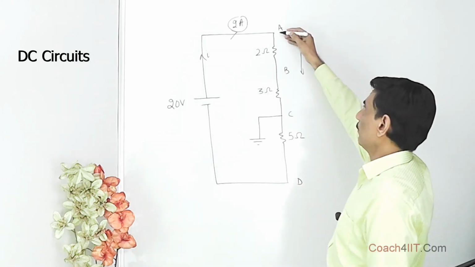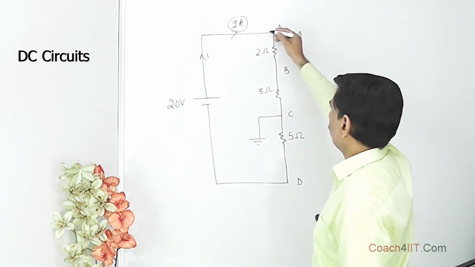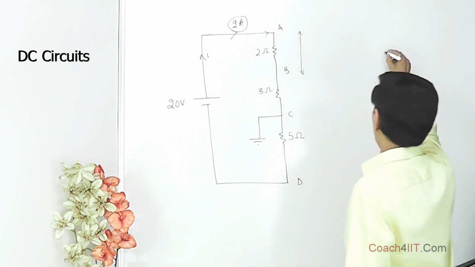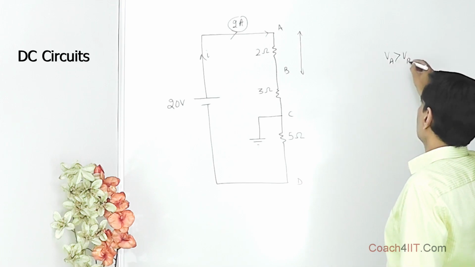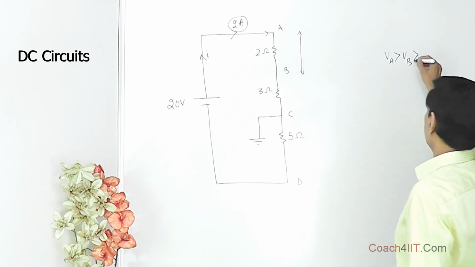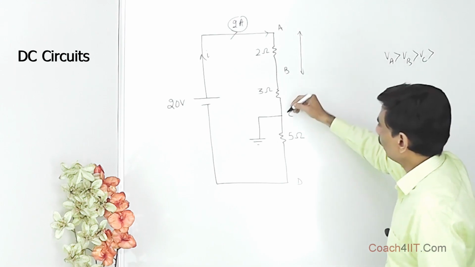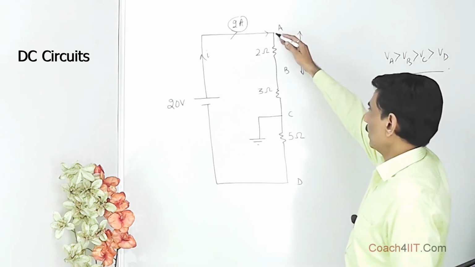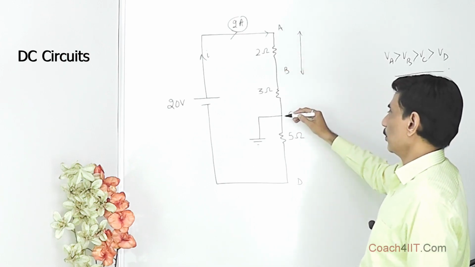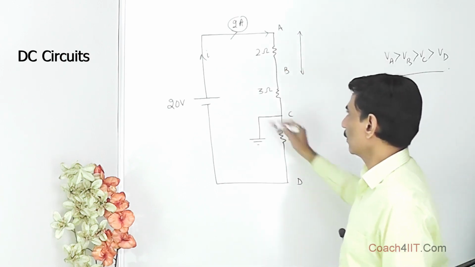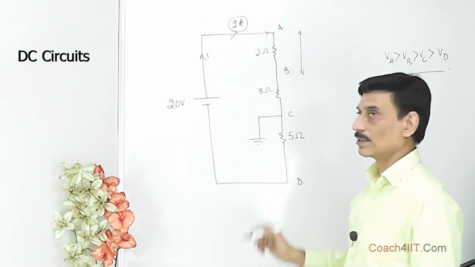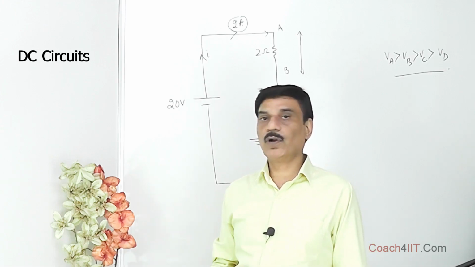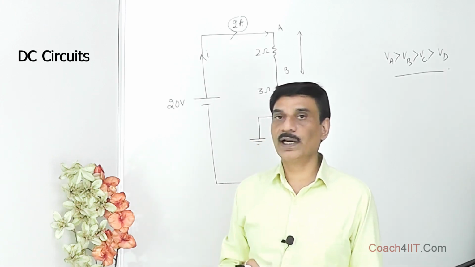Now let's find the potential difference across AB. Conventional current is going from here to here in this direction, so VA is greater than VB. From here to here it is going, so VB is greater than VC, and VC is greater than VD. Potential of this is greater than potential of this, is greater than potential of this, is greater than potential of this, because the conventional current is going like this, and we know that for the conventional current, positive charge flows from a higher electric potential to lower electric potential.